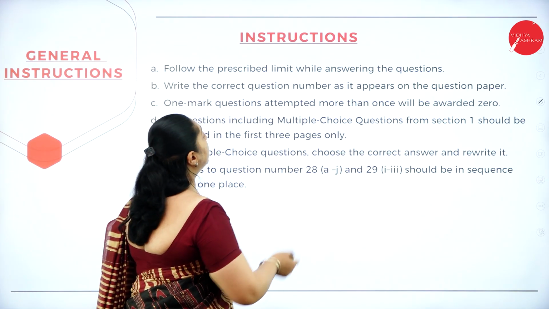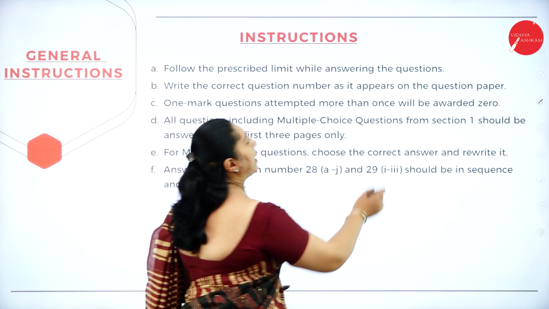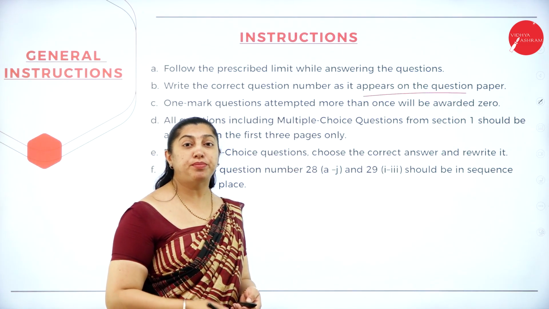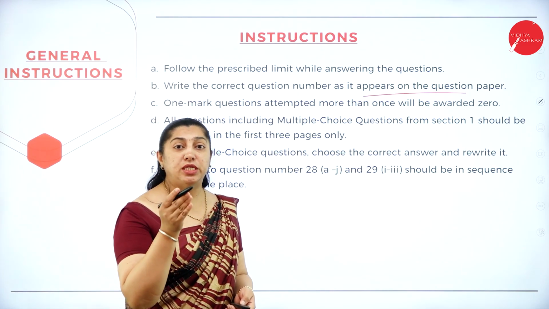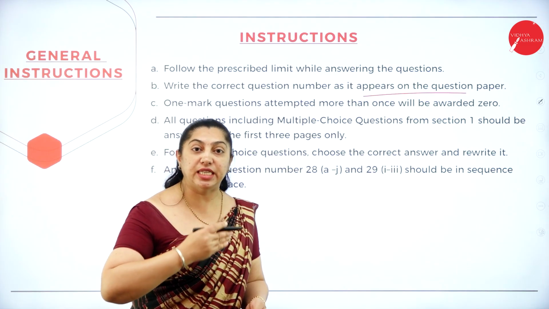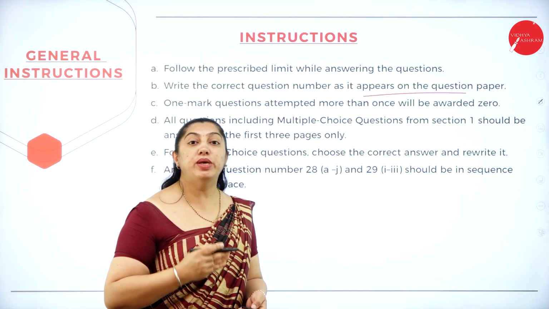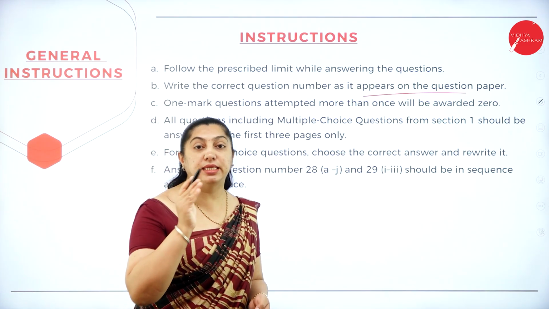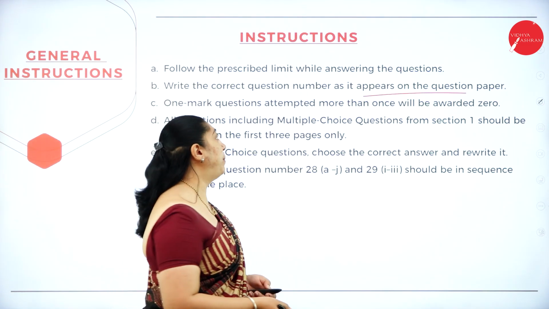Second, write the correct question number as it appears on the question paper. This is very important, because you cannot miss the question number in English from question number 1 till 35. It is the continuous number. Don't miss the numbers anywhere. Write the proper question number as it appears on the question paper.